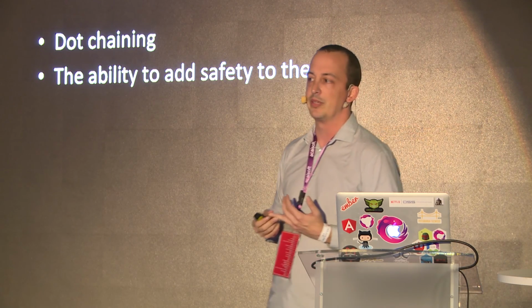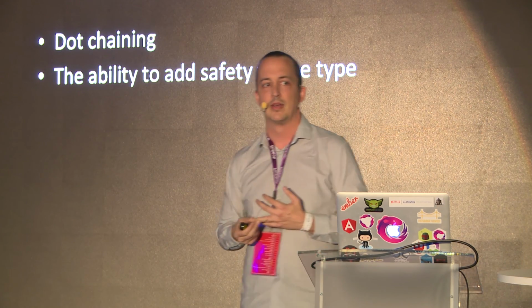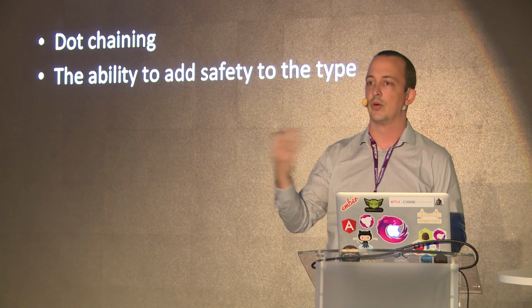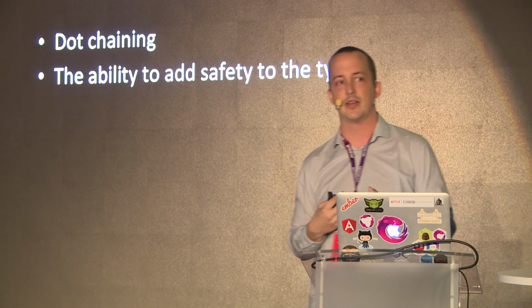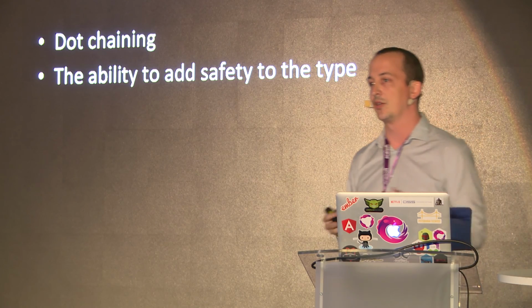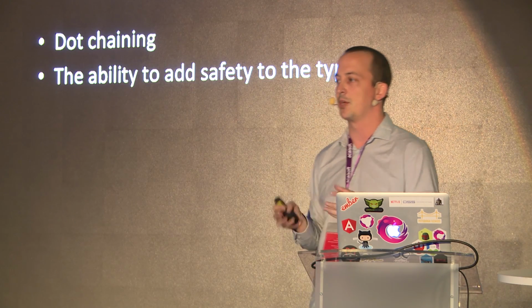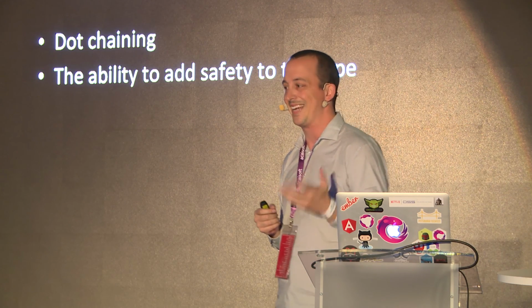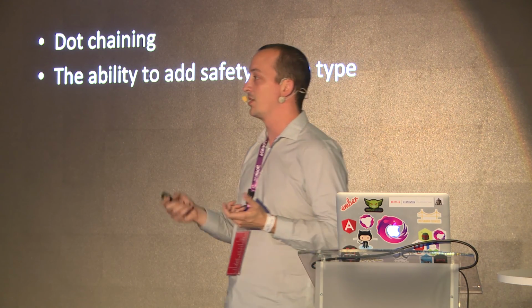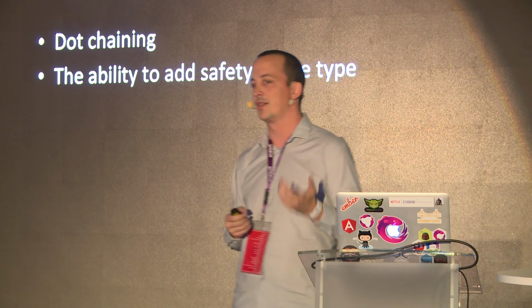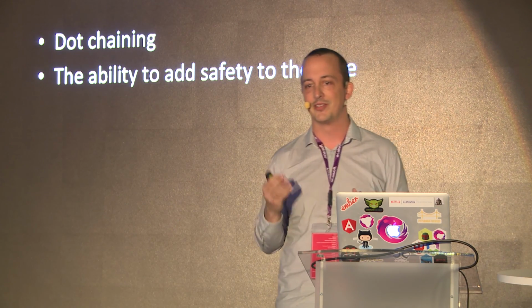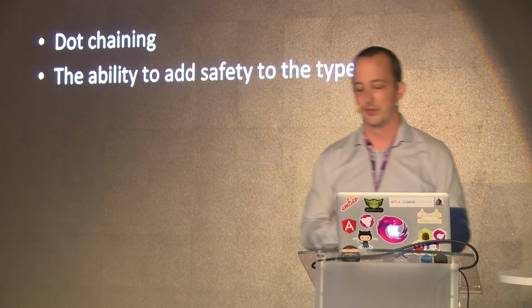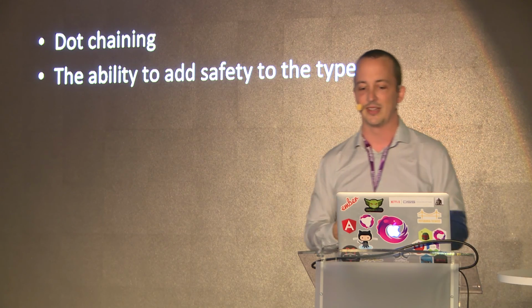So Observable is a class, and the reason it's not a function is it provides dot chaining. It provides the ability to add safety to the type. And what I mean by that is I can take your next handler that didn't get an error handler or a completion handler and kind of stub some of those in. I can add other bits of safety, like making sure that next can't be called if complete has already been called. That wouldn't make sense. Here's a value, I'm done. Just kidding, here's another value. Right? So you've got to add some safety in there like that.